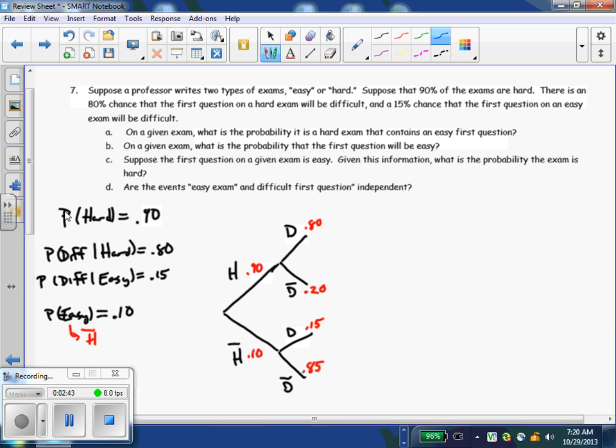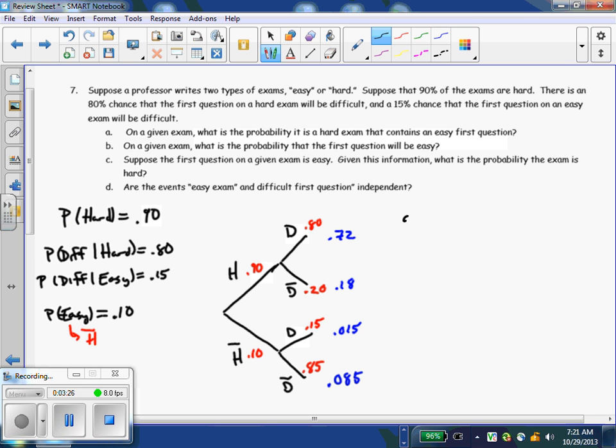So hard and difficult. So 72% of this professor's tests are not only hard, but they also start off with a difficult question. 0.9 times 0.2, so that means that 18% of all of his tests are hard, but they start easy. 0.1 times 0.15, 0.015. So an easy test that starts with a difficult question is very unlikely. Only about 1% of his tests do that, and then about 8% or 8.5% of his tests are not hard and start off with an easy question. So once we have all those, we should be good to go.